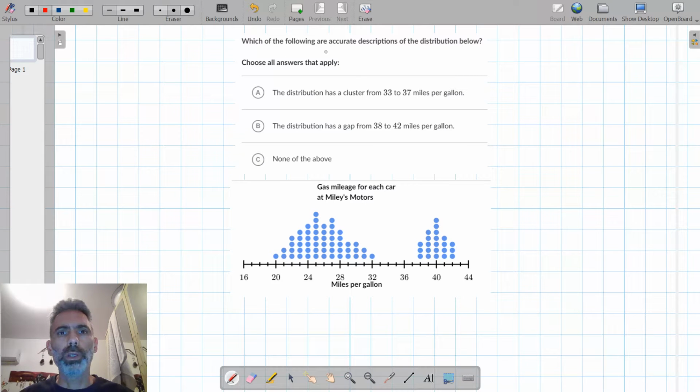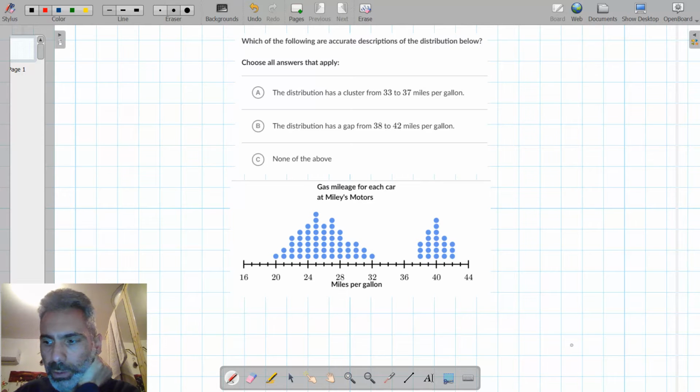Which of the following are accurate descriptions of the distribution below? Okay, so we have a dot plot that represents gas mileage for each car at Miley's Motors. We see two clusters. Let's see the options. The distribution of the cluster from 33 to 37.